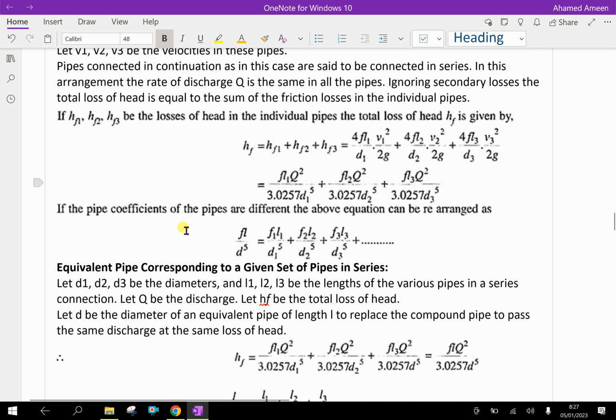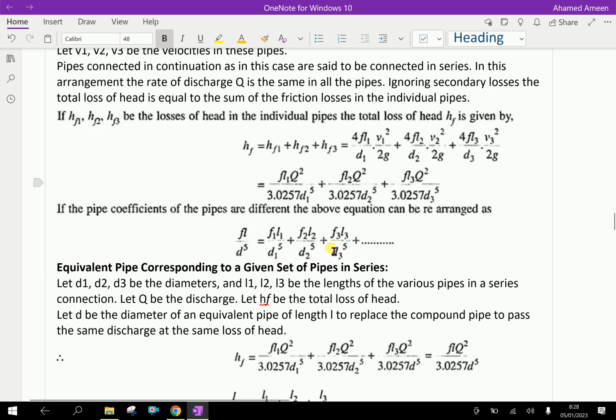Here we are considering the frictional coefficient to be the same everywhere. If the friction coefficients of the pipes are different, the above equation can be rearranged as F1L1 by D1 to the power 5, F2L2 by D2 to the power 5, F3L3 by D3 to the power 5, compounded as FL by D to the power 5.